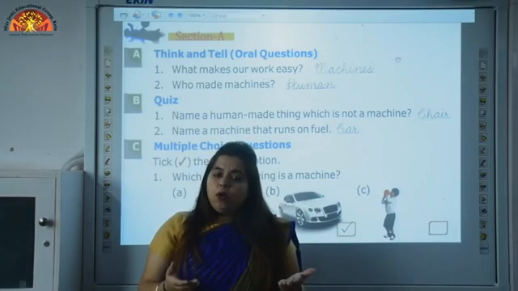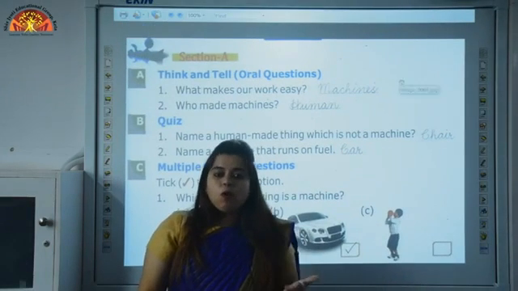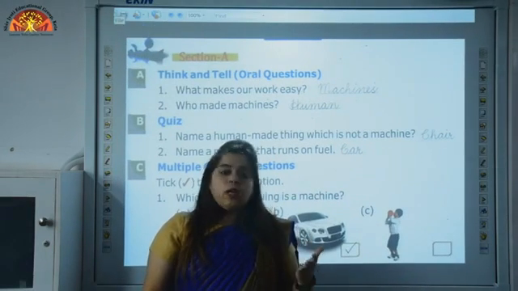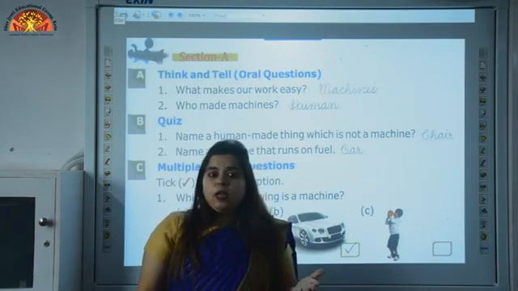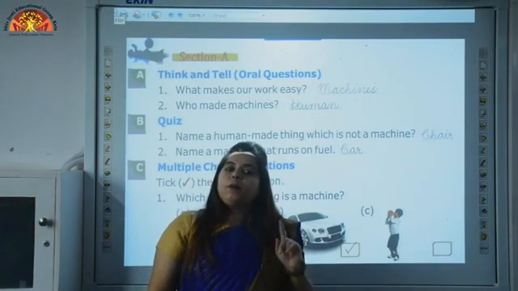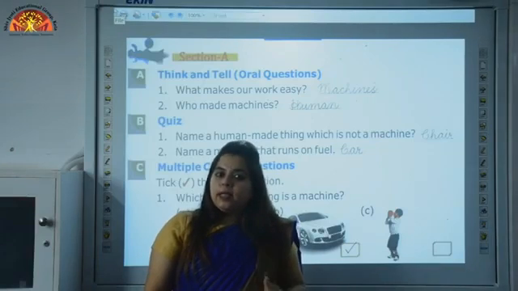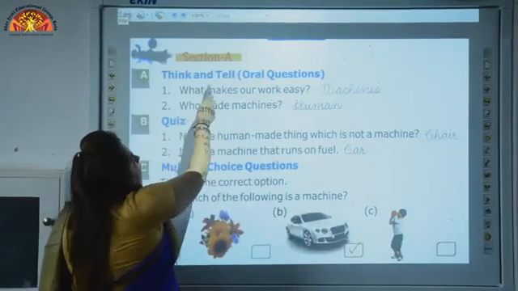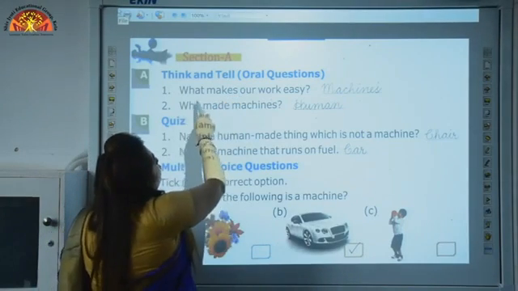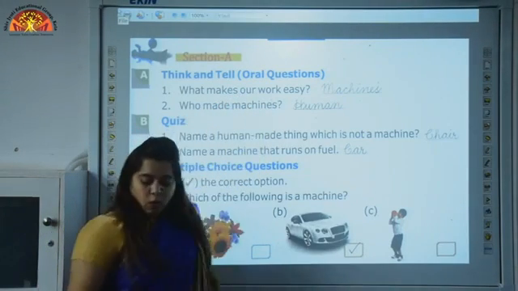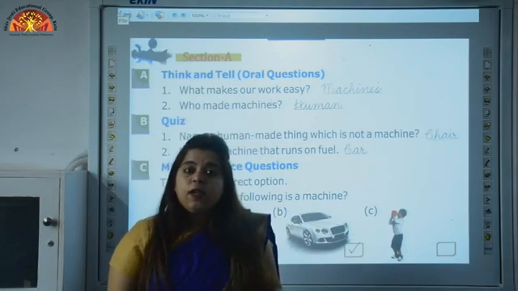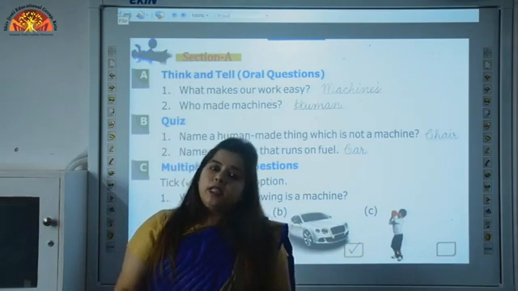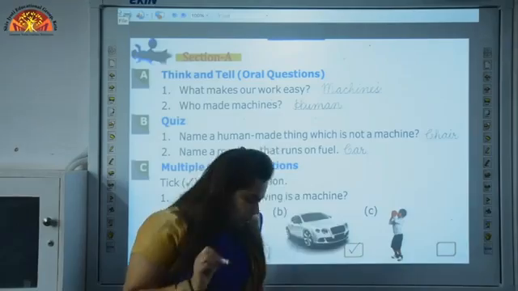Okay. Now let's start our bookwork. We have to do bookwork in a very beautiful handwriting. You have to take out page number 8. Now let's see question number 1. A. Think and tell what makes our work easy. What makes our work easy, children? Answer is machines. Now let's see how to write machines.